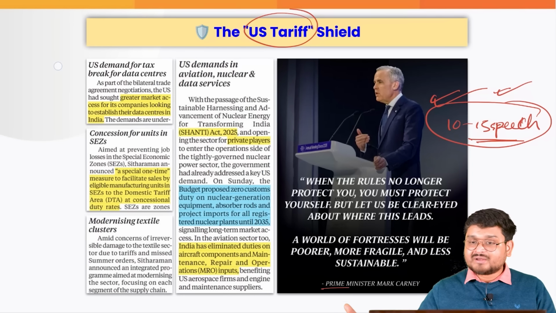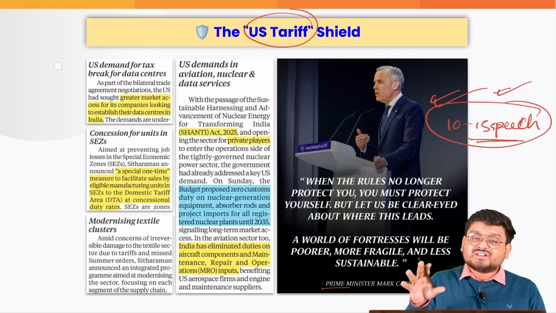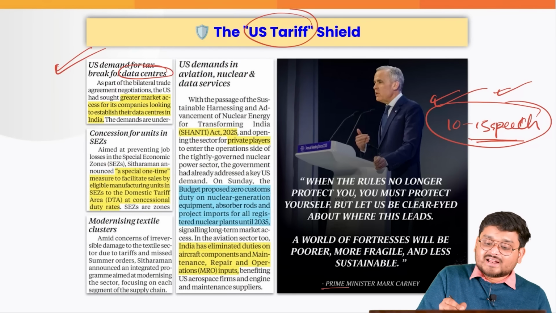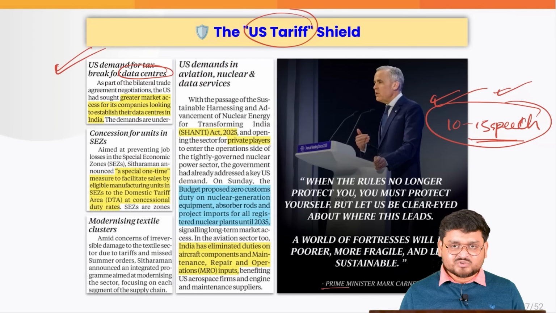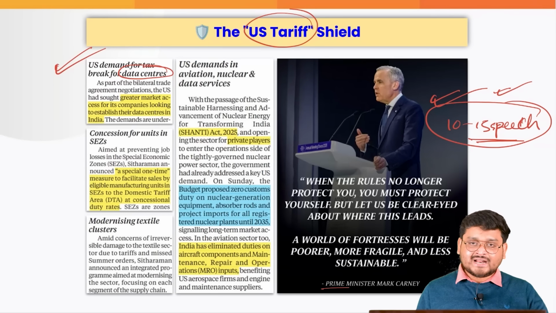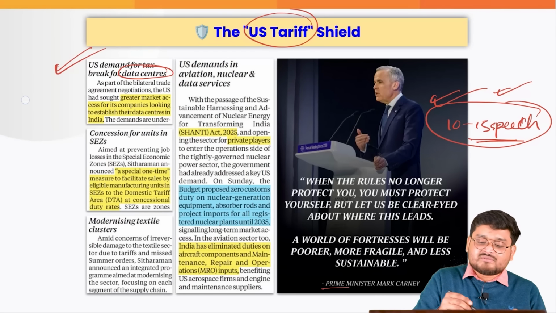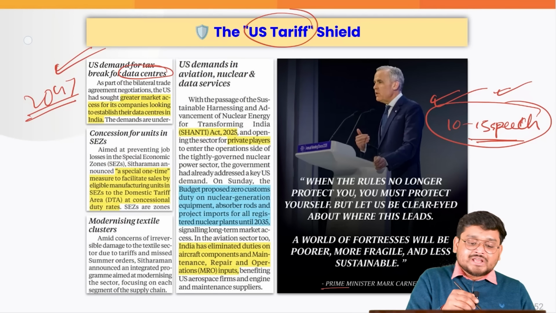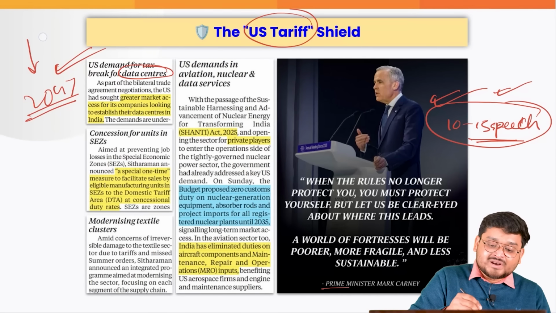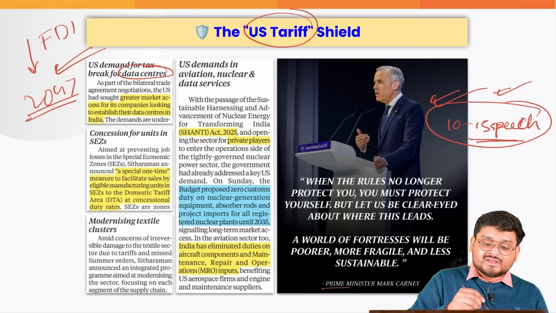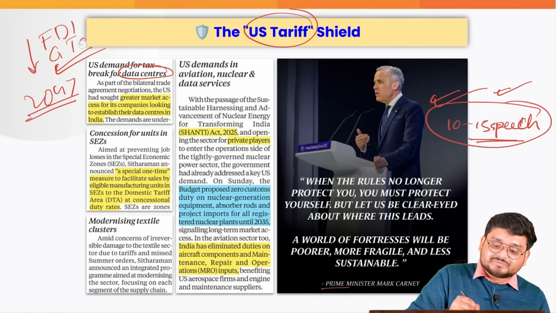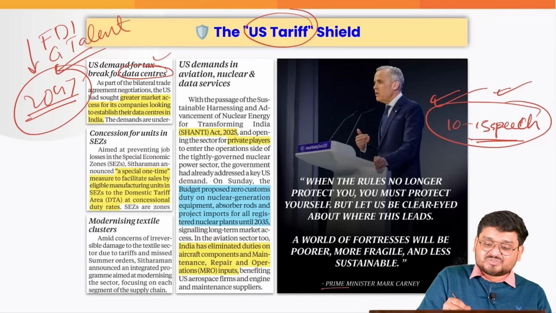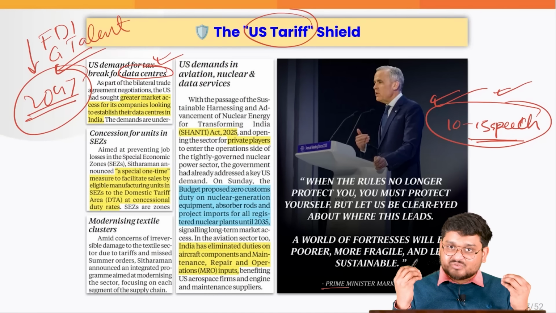On the Chinese side, I'm coming to the next article, but on the US side, we are trying to balance the US as of now. We are trying to give them data centers and the tax holidays that they have demanded so many times. We have done that. And if we are giving 2047 as an income tax holiday for them, in the meantime, we are attracting more global investment, more FDI, and better global talent. So in the long term, it will be good for us only. Let the US demand all those things. We will be killing two birds with one stone.